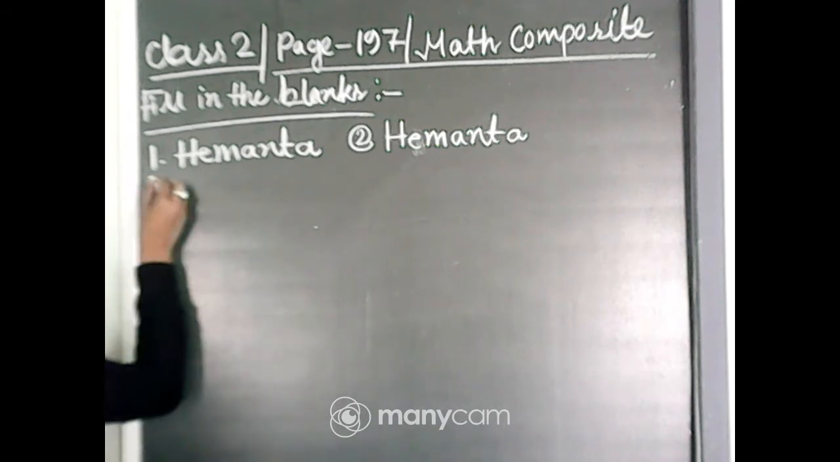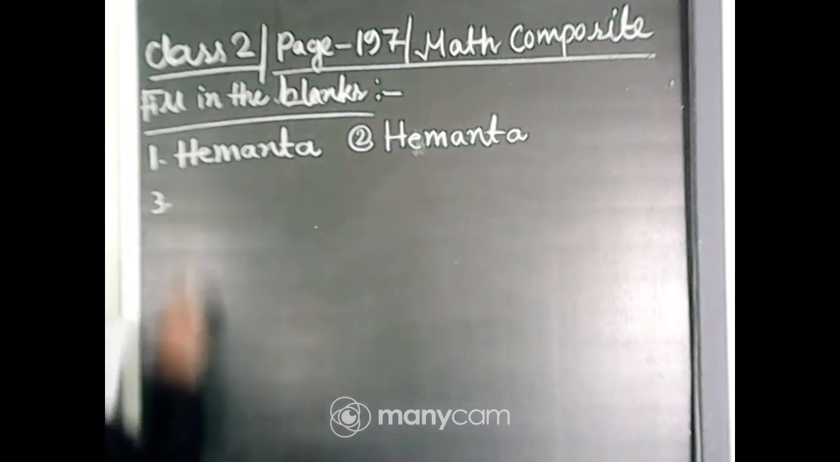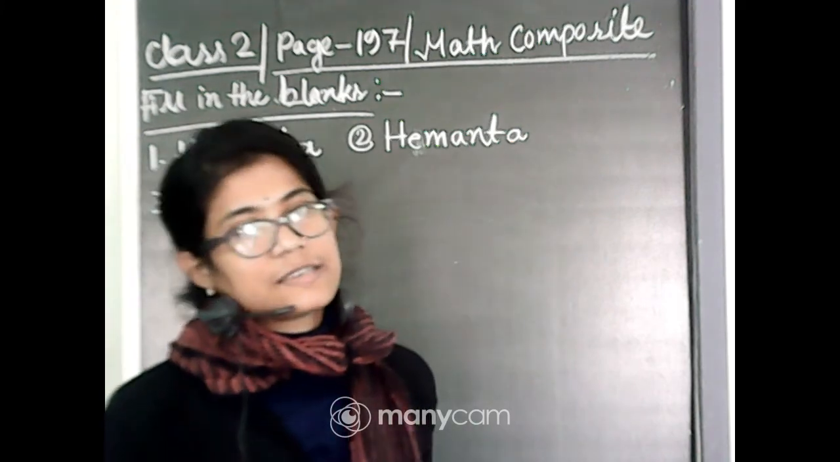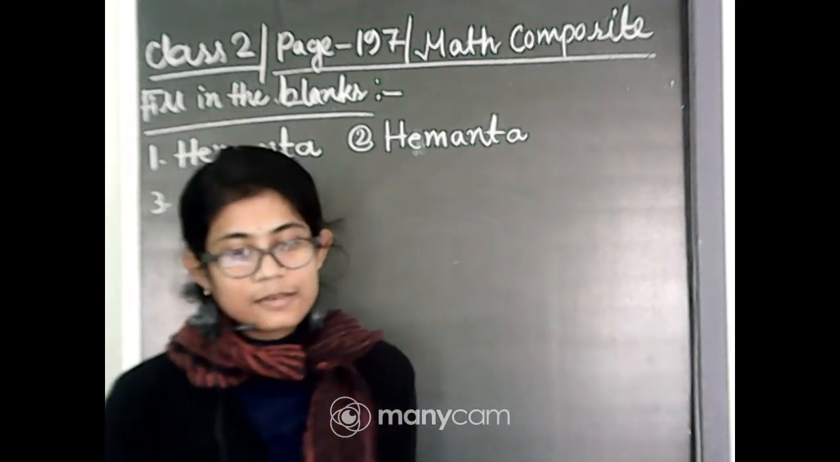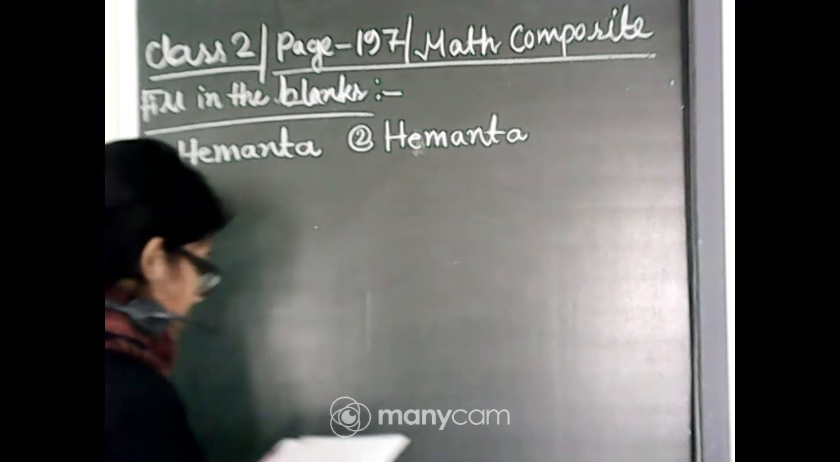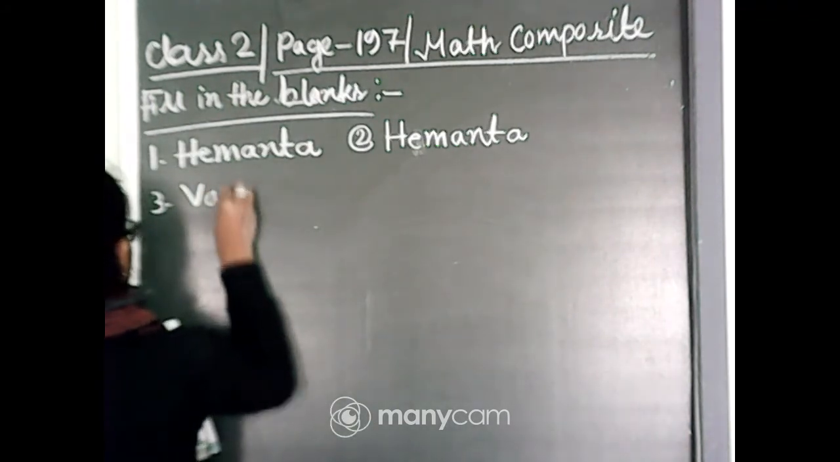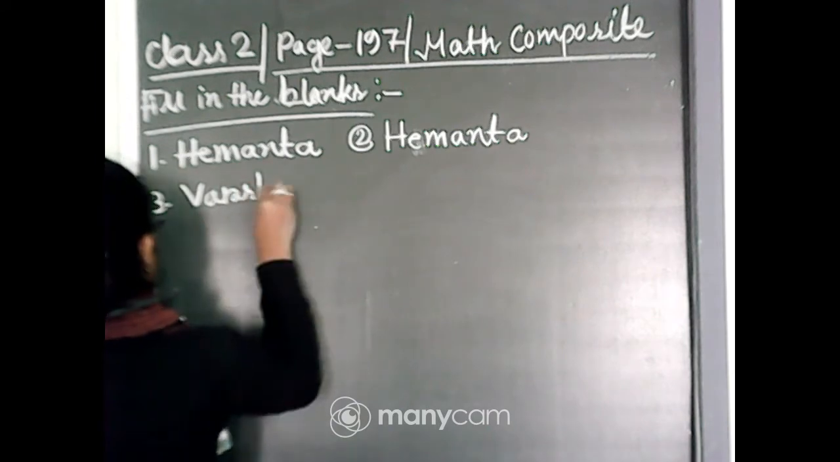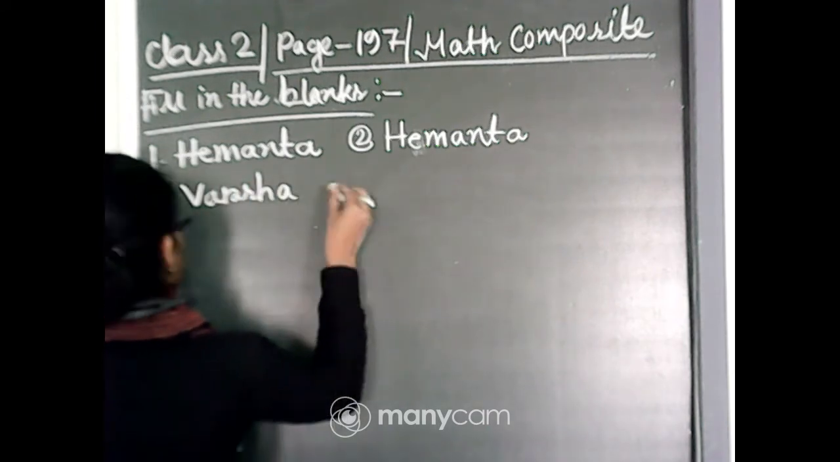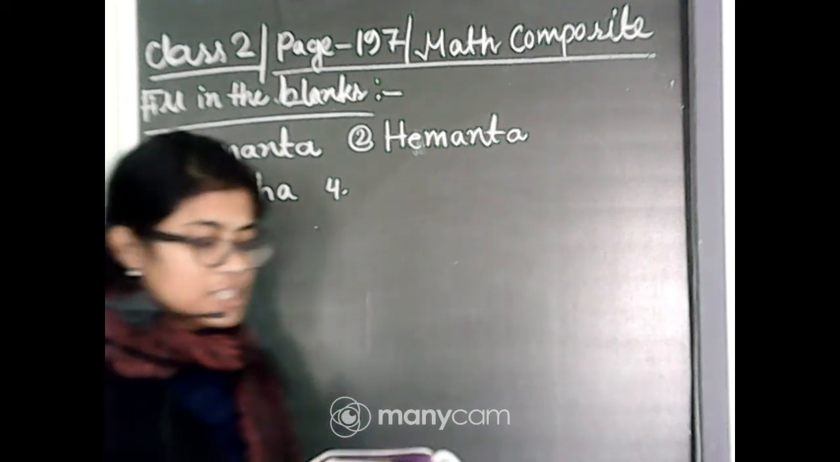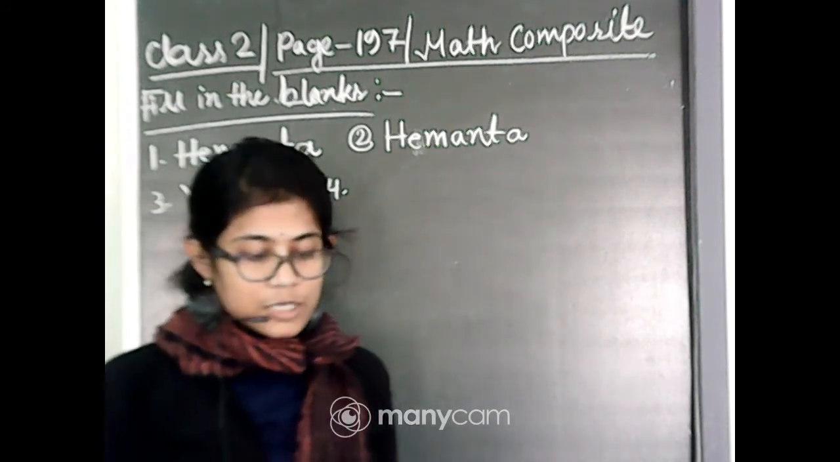The season of dash comes after Grishma. As we all know, after summer is the time for the rains. So after Grishma the season that comes is Varsha. Varsha. Number 4: the season of dash comes before Bashanta.